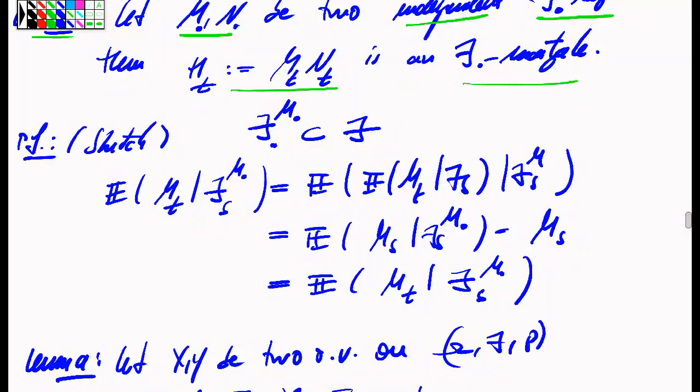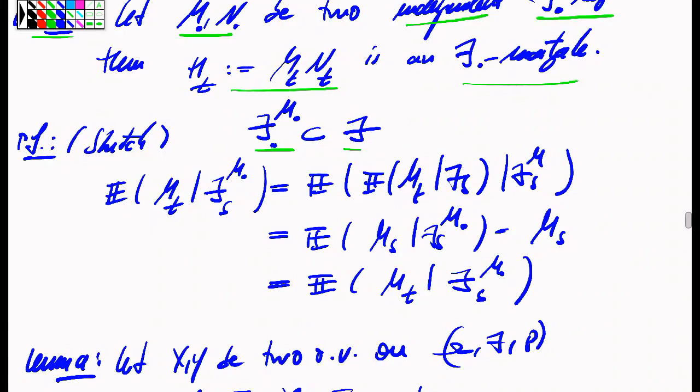So we first reduce the case to the situation when we deal with the filtration which is generated by the two processes. The martingale property in particular implies that the filtration which is generated by either of the two processes is a sub-filtration of the given filtration. And I want to show something that I should probably have discussed already before: if you have a martingale in a certain filtration, then the process will be a martingale in its own filtration.